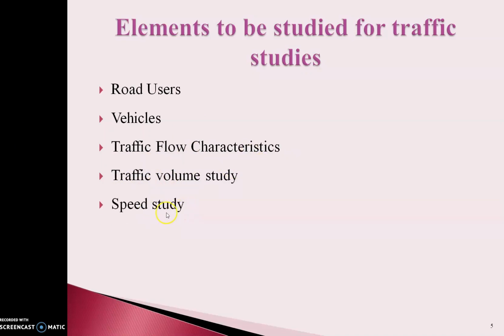Next was the speed study, that is, how much speed a vehicle can have to pass through that particular road, particular highway, particular expressway. Accordingly, the limits of speed vary. Origin and destination study means leaving from some point and arriving at a particular point. That study will define the traffic flow throughout the city and helps to manage the intersection points.